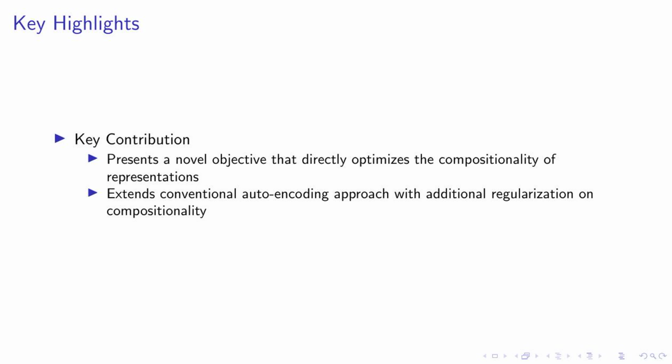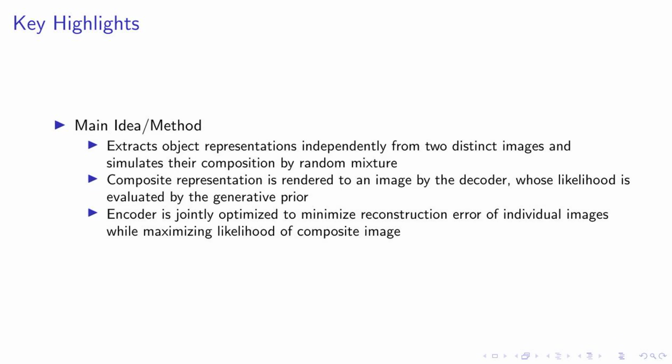This is a significant step forward because it addresses the limitations of traditional auto-encoding methods, which often struggle with object-level disentanglement. In essence, our method not only reconstructs the original image, but also ensures that the composite image is as likely as possible. This dual approach significantly improves the quality of object-centric representations and robustness in training. These contributions mark a significant advancement in the field of object-centric learning, providing a more robust and effective method for image representation and composition.